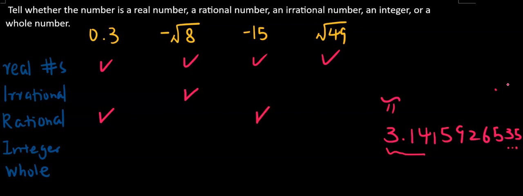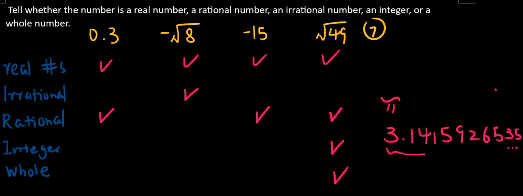Square root of 49. The square root of 49 is 7, right? That is a whole number. That's not an irrational number. So we're going to finish this. You are rational, and you are an integer, and you are a whole number.